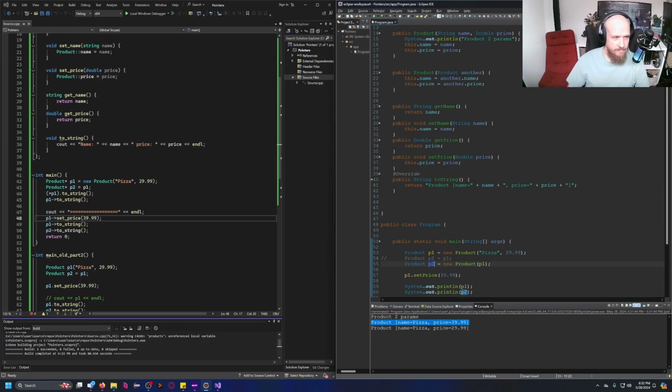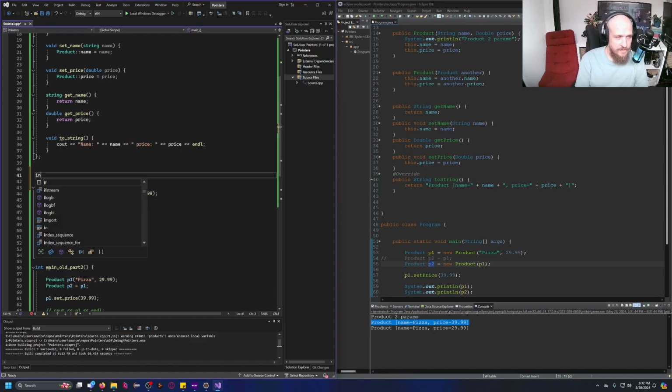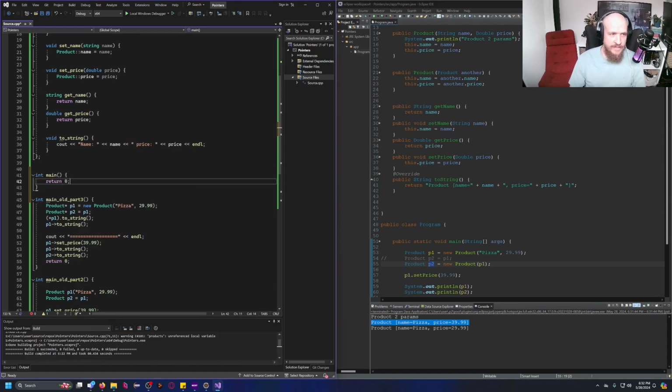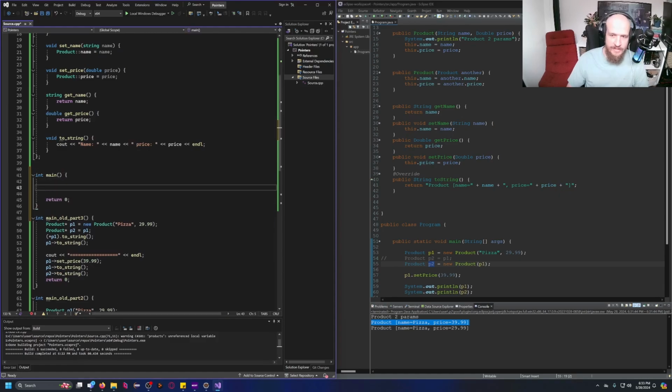In C++, check this out. I'm going to go ahead and create yet another main method. So this one is going to be old part 3. And I'm going to go ahead and do this. Return 0. So in C++, see, this behavior is the default behavior actually.